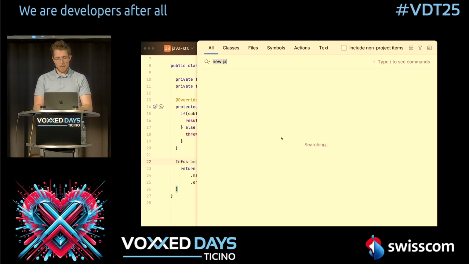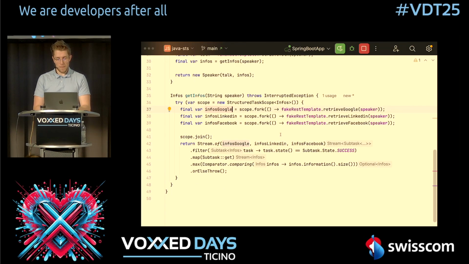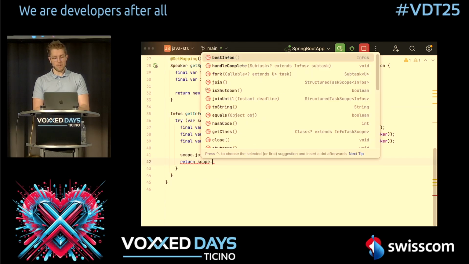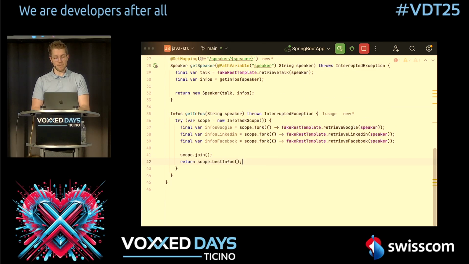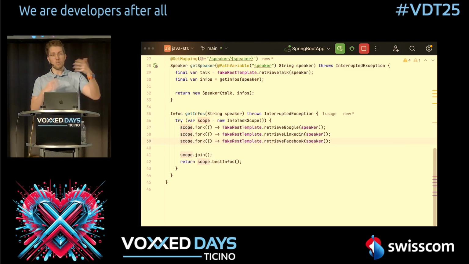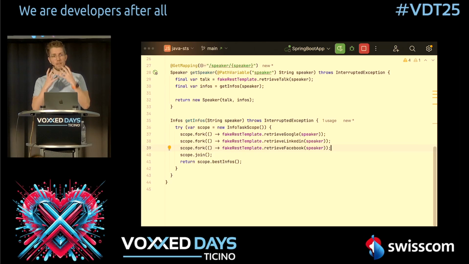So let's now go back into our main controller, and now let's use this info task scope here. The first thing is we can remove this existing one because we have our info task scope. The next thing is everything in here we can remove. We can just call scope best infos, and we also don't need this assignment here because we don't call the subtasks themselves. They are handled in the info task scope. And this is now everything we need to do to have our own info task scope.